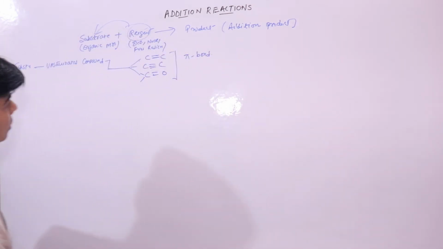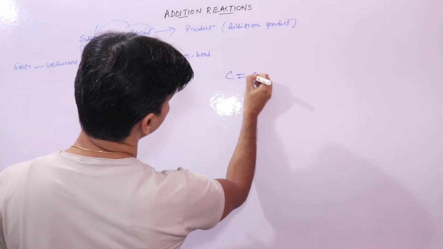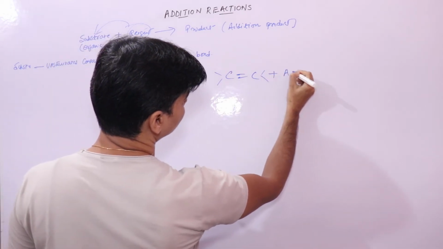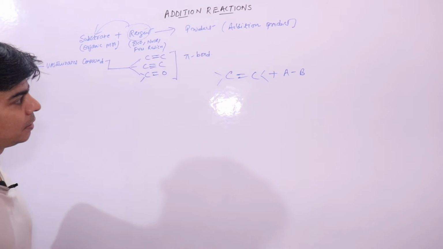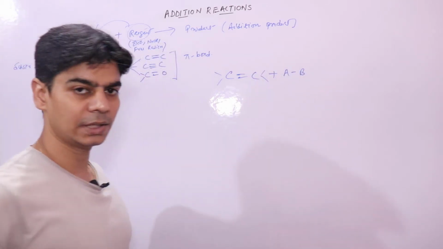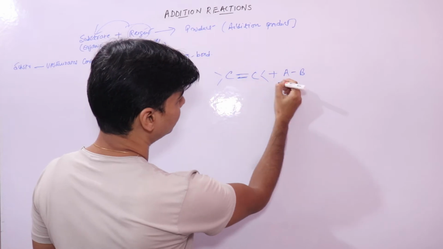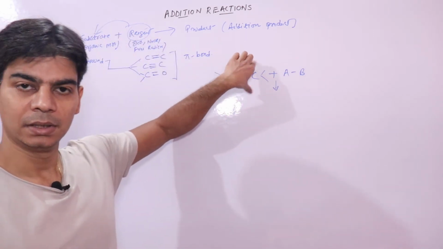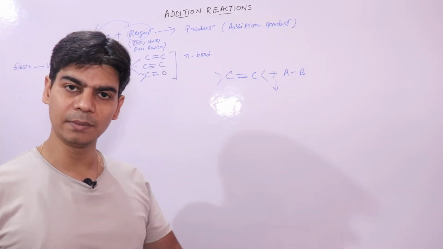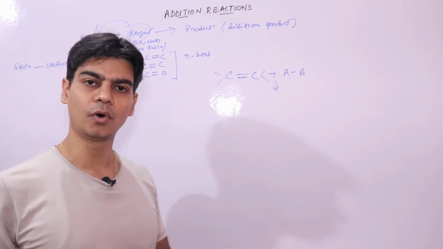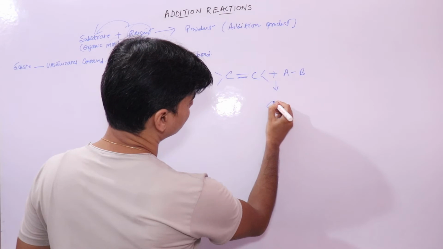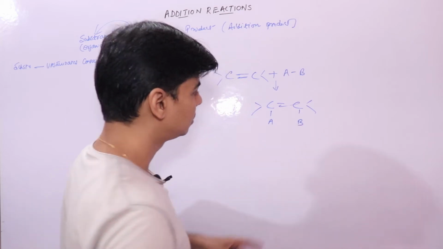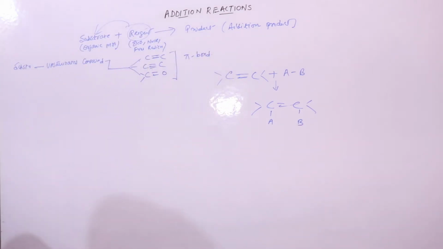For example, if this is an unsaturated compound and this is your reagent, when this substrate will attack this reagent, the pi bond will break, and this reagent will get added at the site of cleavage of the pi bond to form an addition product. Like this. This is an addition product.